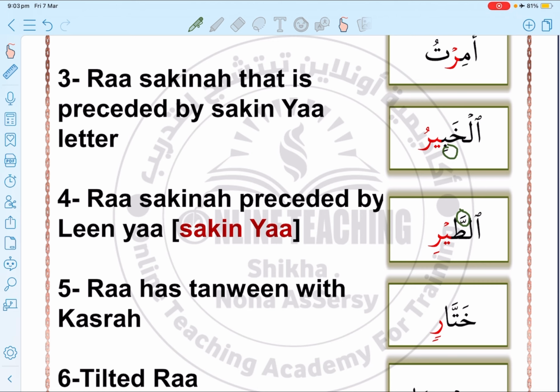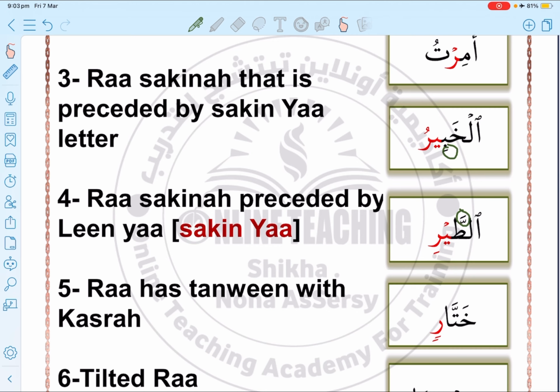One of the mistakes is to say al-khabir with a heavy ra. No, of course, the ra here is sakina and preceded by ya sakina, so al-khabir, and al-tayr, it's light, it's muraqqaqa. This is for case 3 and 4.